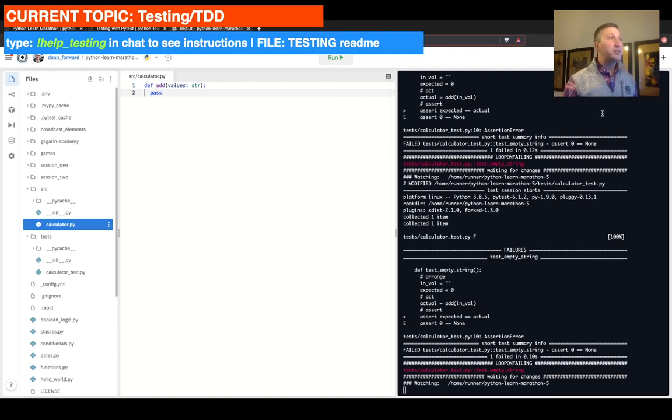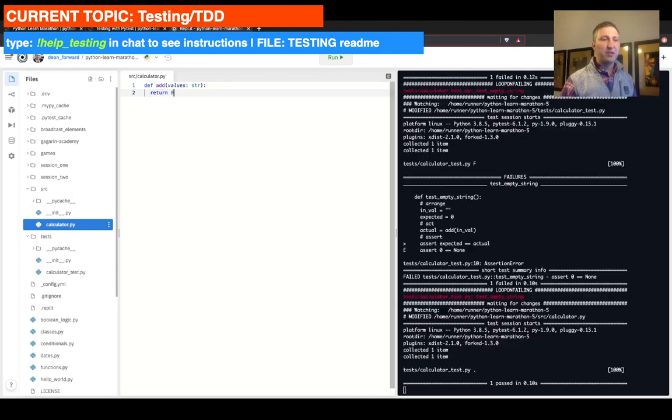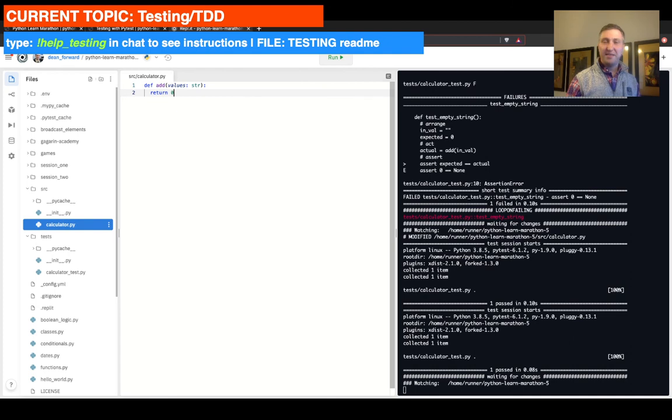All right. The silliest answer that we can provide here, because TDD requires you to do just enough to make things work, is going to be return 0. Right? That's all we're looking for. It's going to rerun right now. Ta-da! Test is passing. Phenomenal. The next thing that we're going to do is go after the second task: when I pass a string with 0 into the add function, it returns int 0.